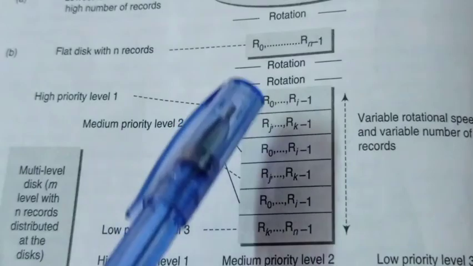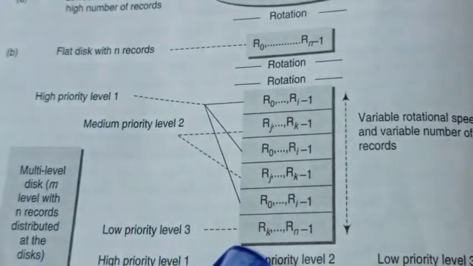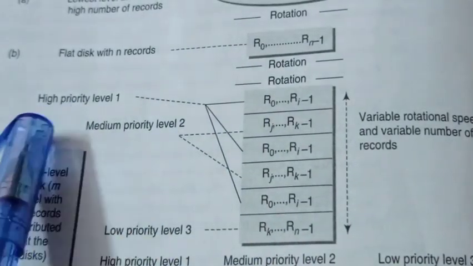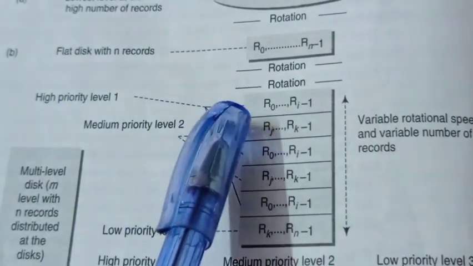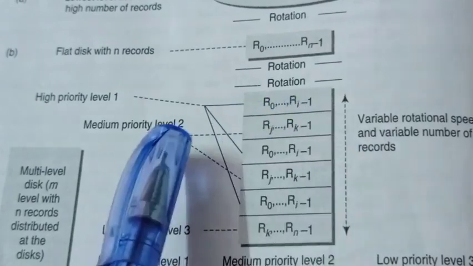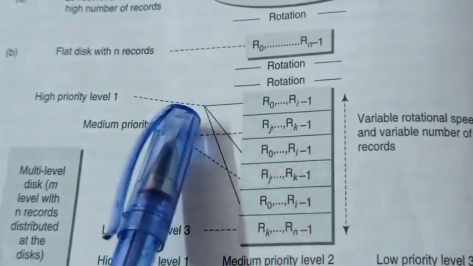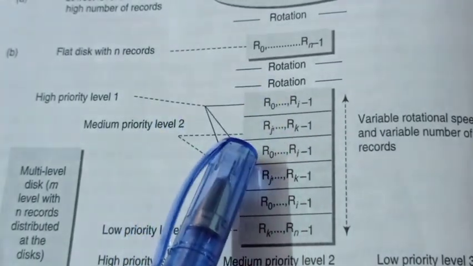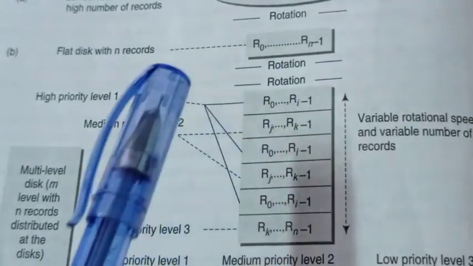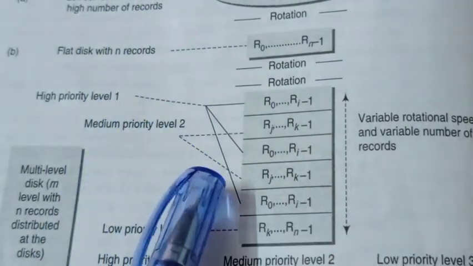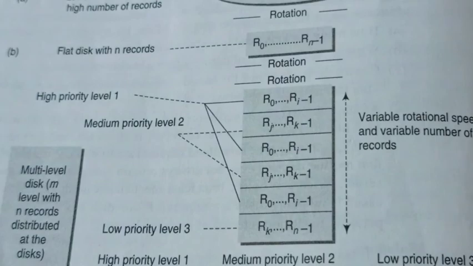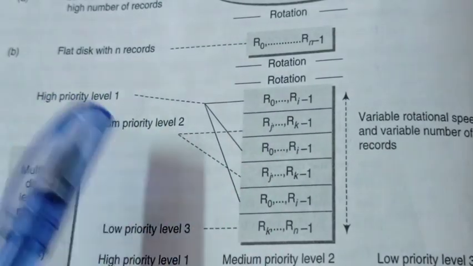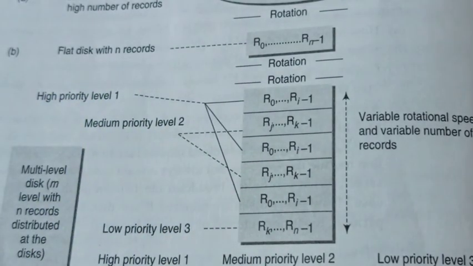From level to level the speed varies, based on these priority levels. So R0 to Ri-1 will have the highest rotational speed, whereas the records Rj to Rk-1 will have the least rotational speed. The rotational speed changes in this multi-disk model.